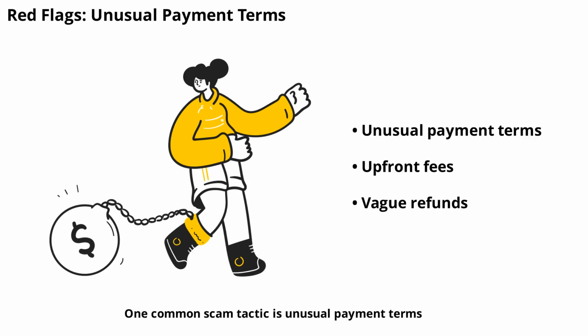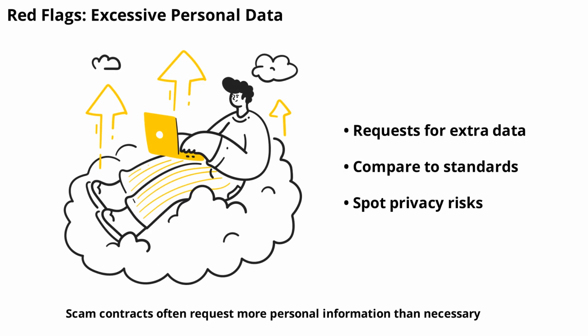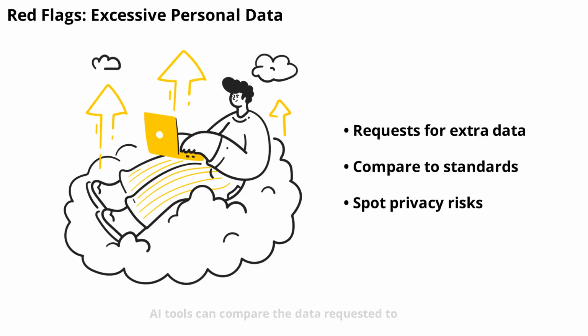One common scam tactic is unusual payment terms, such as upfront fees or vague refund policies. AI tools can spot these terms and flag them for your review, helping you avoid financial loss. Scam contracts often request more personal information than necessary. AI tools can compare the data requested to industry standards and alert you if something seems off.